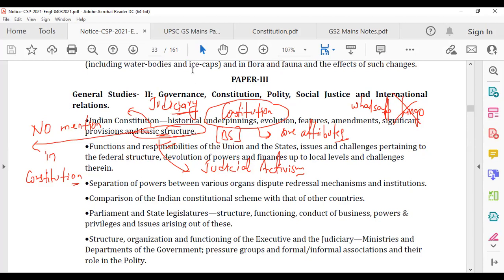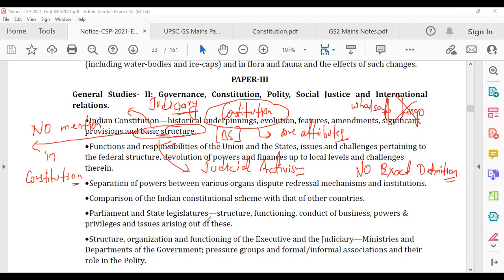There's no exact definition, because this is not there in the constitution. This is judicial innovation. So there is no exact definition of basic structure. Mainly, what is the basic meaning of basic structure? That there are certain features of the constitution which cannot be amended by legislature, which in this scenario is parliament.